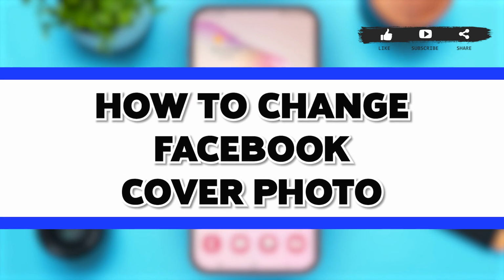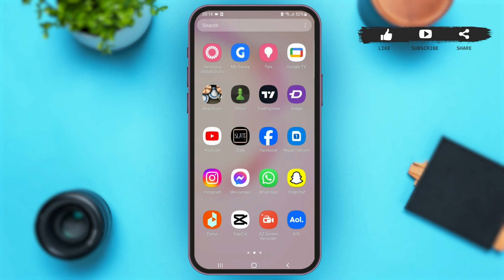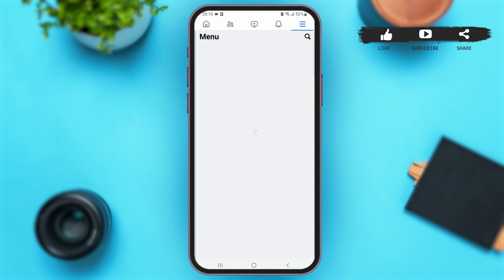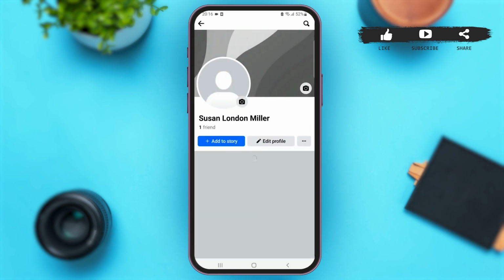change Facebook cover photo. So now without any further delay, let's begin with the process. So first of all, launch Facebook application on your mobile device. Now once you are here, make sure that you are logged on to your account. Now at the top right corner, just tap on the three lines icon. Now simply tap on your username of Facebook.